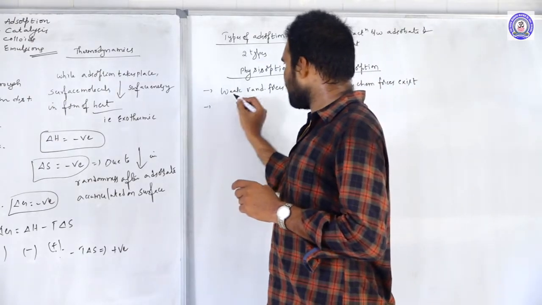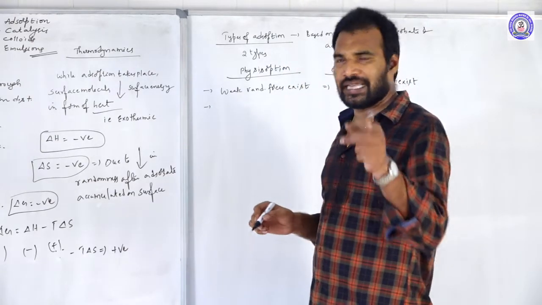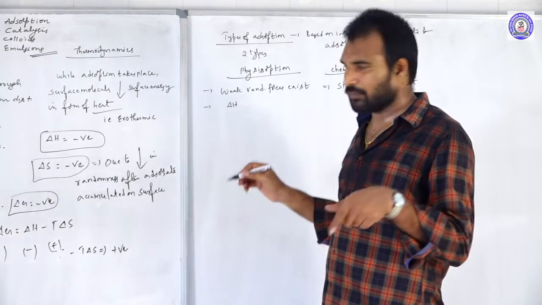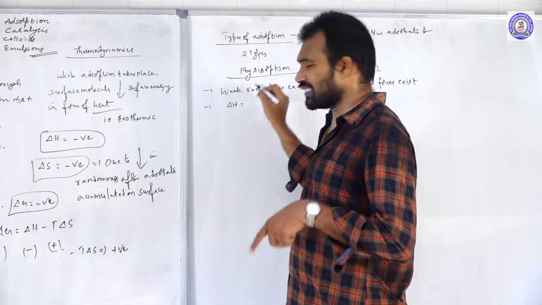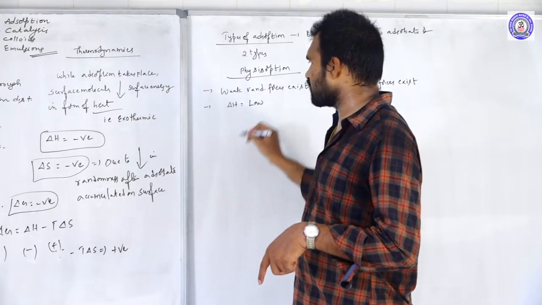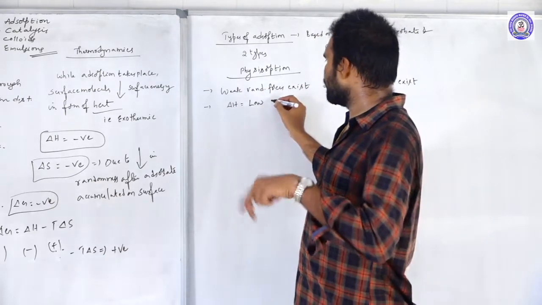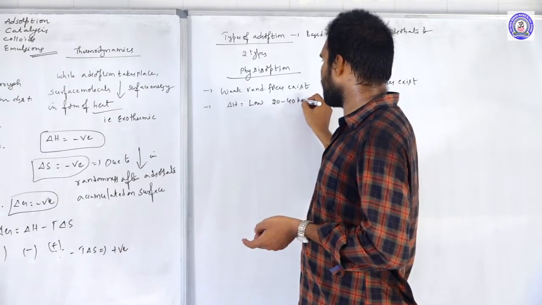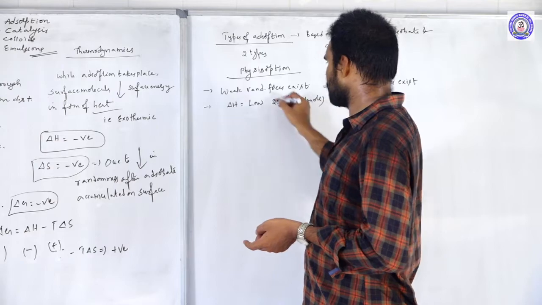And because of weak van der Waals forces, what happened? The enthalpy change, the del H value, is negative, no doubt, but here it is low, between 20 to 40 kJ per mole, very less.